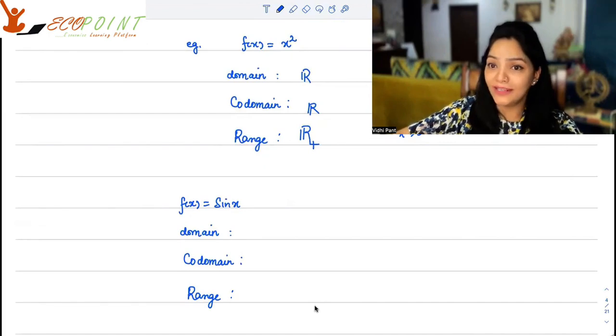Suppose your function is sine x. What is the domain? What is the codomain? And what is the range?